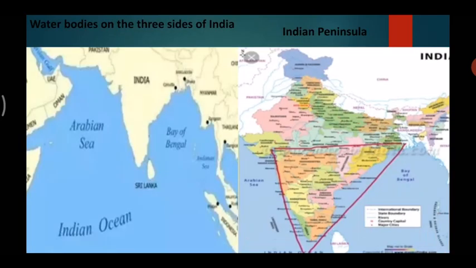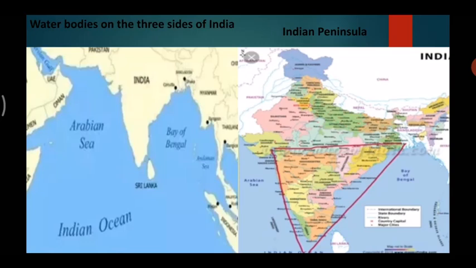Let us move forward. Now let us study the water bodies on the three sides of India. In the first picture you can see Arabian Sea, Bay of Bengal, and Indian Ocean.